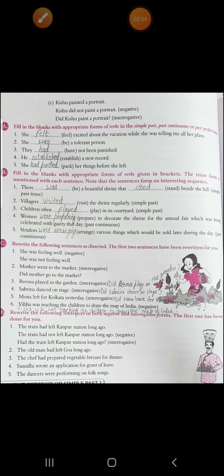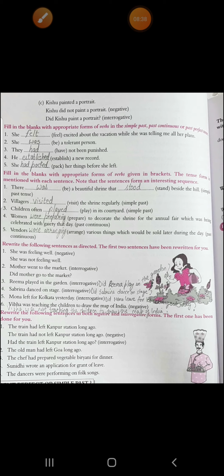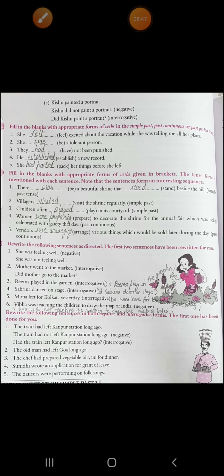Then fourth, you have to change it into past continuous. Remember, women is plural. Women were preparing to decorate the shrine for the annual fair, which was being celebrated with gaiety that day. Then last one, again, past continuous. Vendors, plural. Vendors were arranging various things which would be sold later during the day.